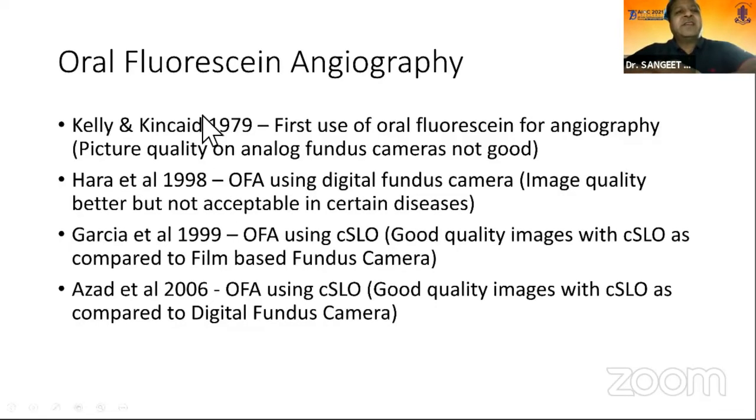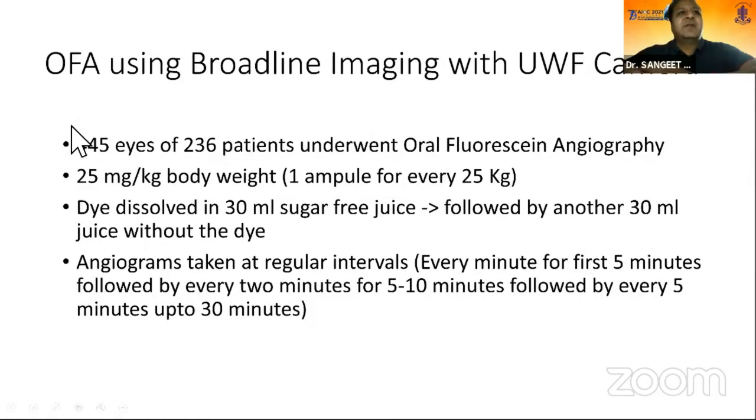Oral fluorescein angiography is not a new thing. It was first used in 1979, but the picture quality on analog fundus cameras was not very good. Subsequently, with the advent of CSLOs, the picture quality did improve, and so we used oral fluorescein angiography with a broadline imaging ultra wide field camera, and we did 445 eyes of 236 patients.